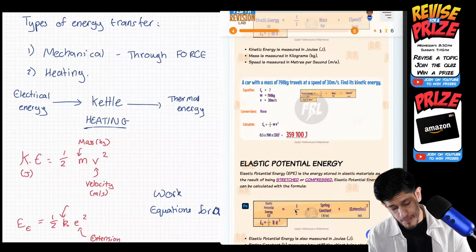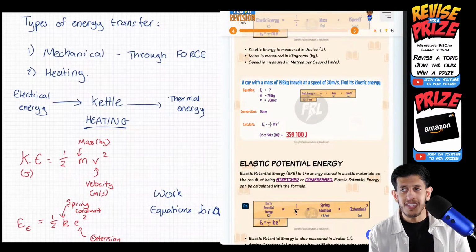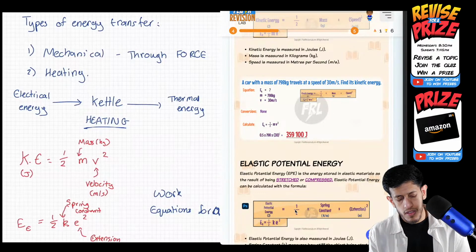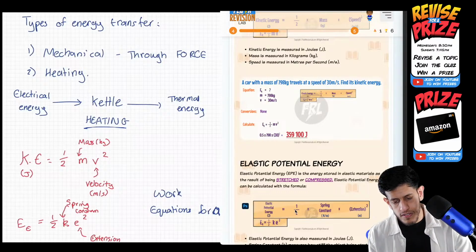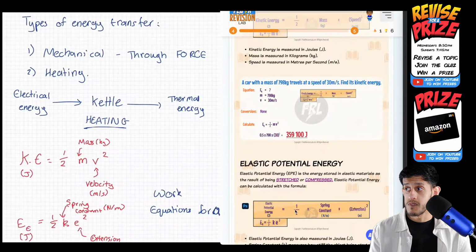Meters, correct, everyone. So extension, as it's a distance, is measured in meters. k is the spring constant, so it's essentially a measure of the stiffness of the object. Remember, these topics also come later on, but initially in the energy topic, you just need to know what the equations are. So spring constant, the stiffness of an object, is measured in newtons per meter. And elastic potential energy, again, it's an energy, so it's measured in joules. That's important.